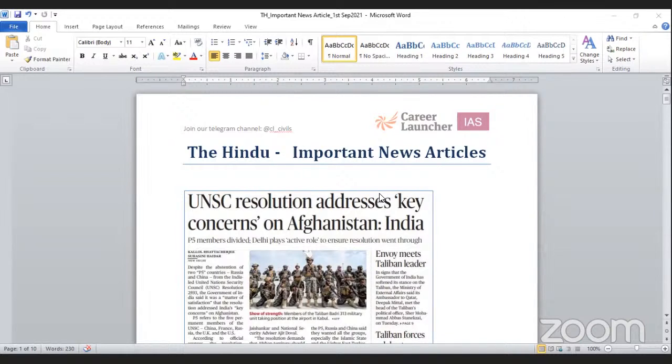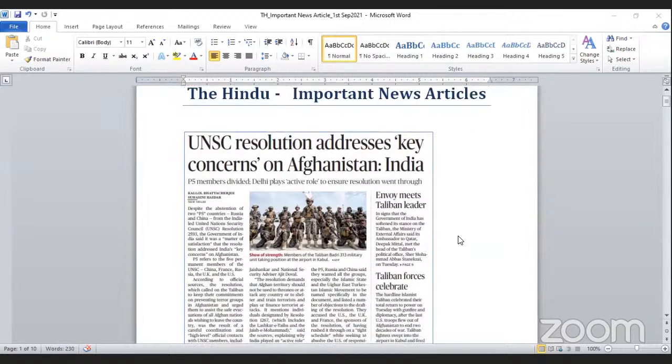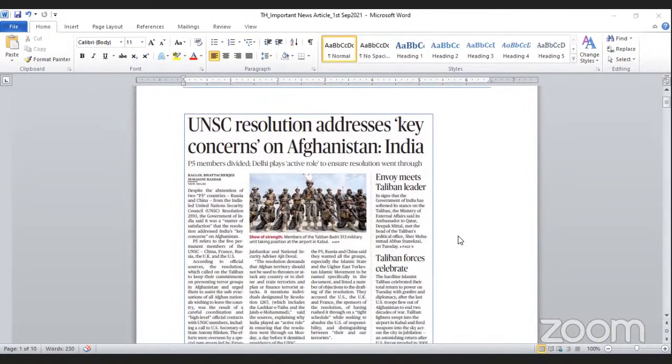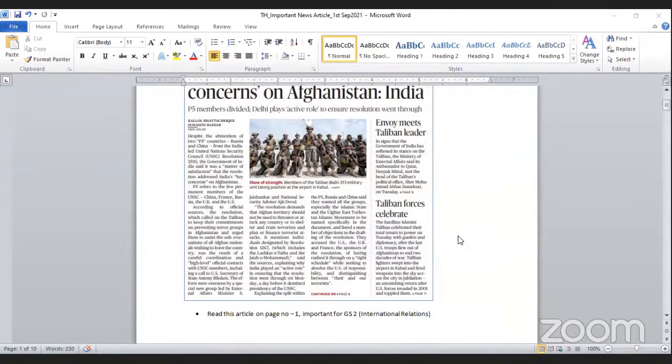So, first important article: UNSC resolution addresses key concerns on Afghanistan, India. P5 members divided. Delhi plays active role to ensure resolution went through. This article is mentioned on page number 1, and this is important for GS paper 2 under international relations.